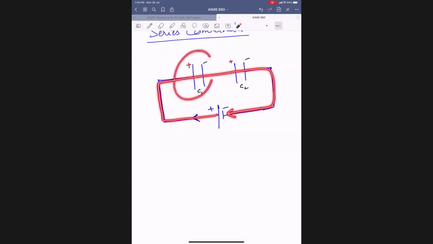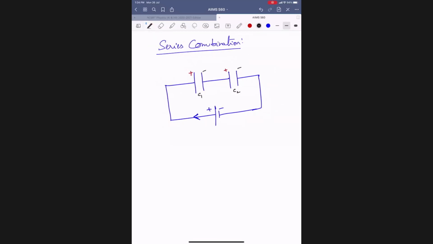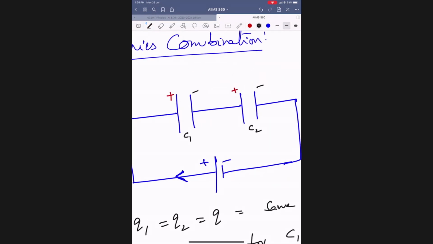So whatever the charge existing on the first capacitor must exist on the second as well. Must be same. Therefore, Q1 must be equal to Q2, which is same. Means charge is same for C1, C2. Only one path now, charge has to flow. That means if you take this as plus Q, this will be minus Q.